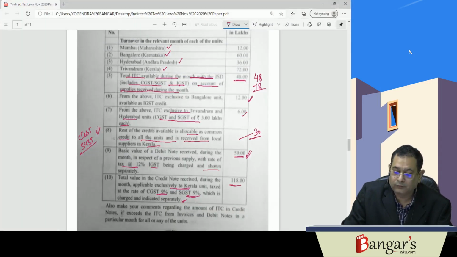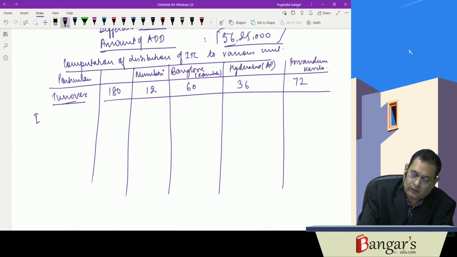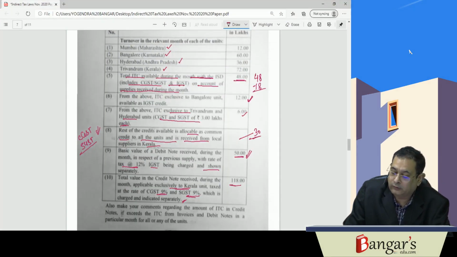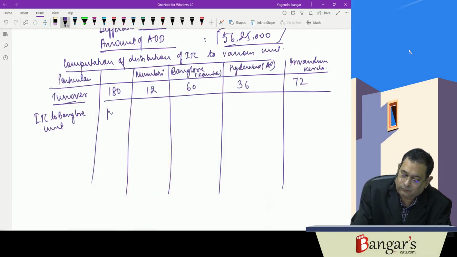Now first of all, ITC exclusively available to Bangalore unit. How much ITC is involved? It is 12. So this will be distributed exclusively to Bangalore unit as IGST.